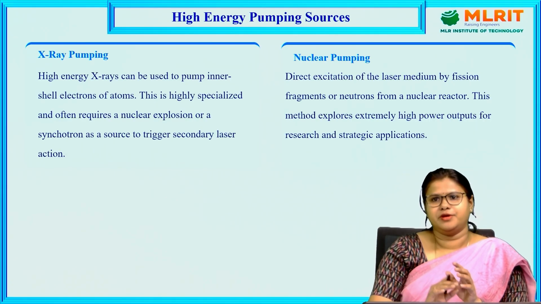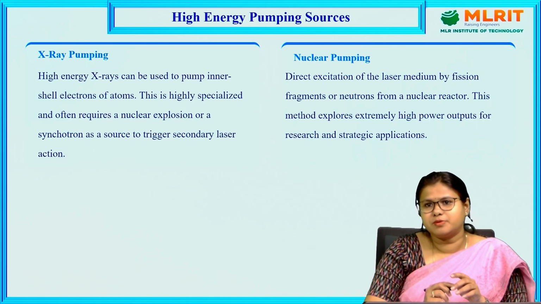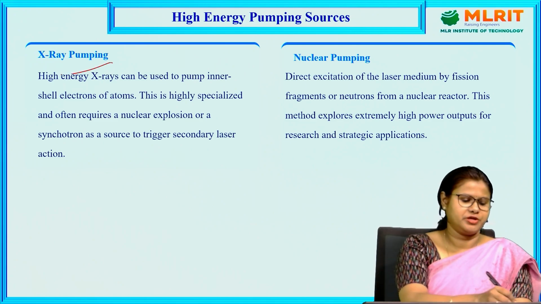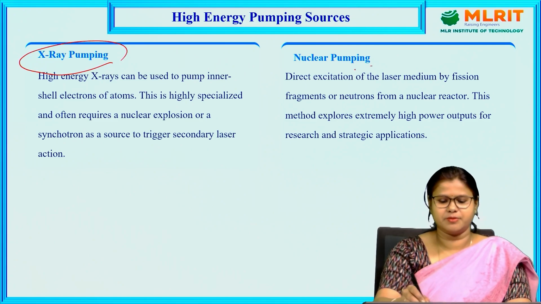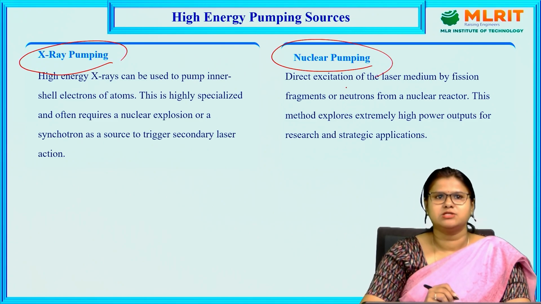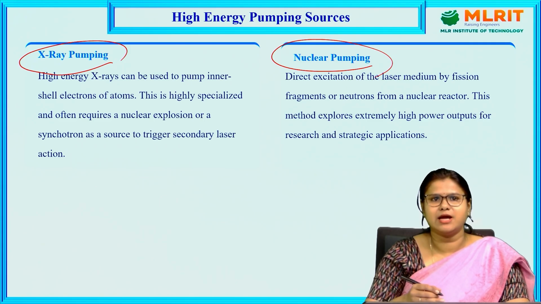And if we consider high energy pumping sources, we can consider X-ray pumping and nuclear pumping. So in X-ray pumping, what happens here? High energy X-rays can be used to pump inner shell electrons of atoms. This is highly specialized and often requires a nuclear explosion or synchrotrons as a source to trigger secondary laser action.